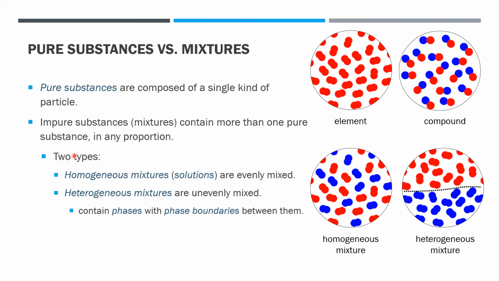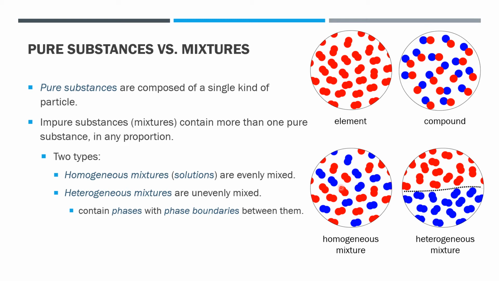Now, there are two types of mixtures. There are homogeneous mixtures, I should say, that are evenly mixed. They're mixed so well that they seem to be a single substance. So if you take one little chunk, a drop of this solution, it's the same as every other drop. So we can say that the composition is uniform throughout. It's the same throughout. But you can have, again, any composition you like.